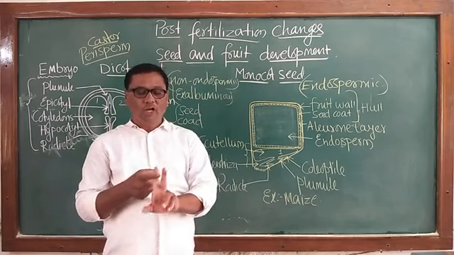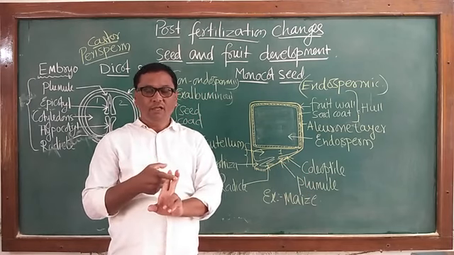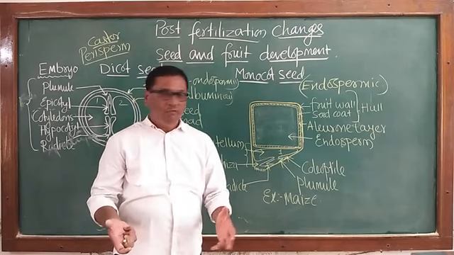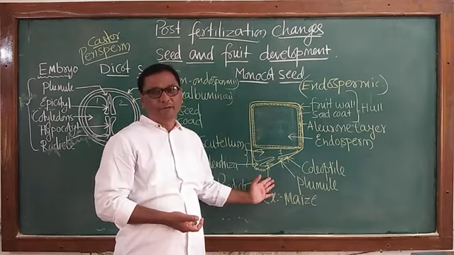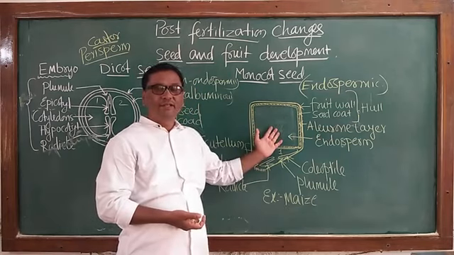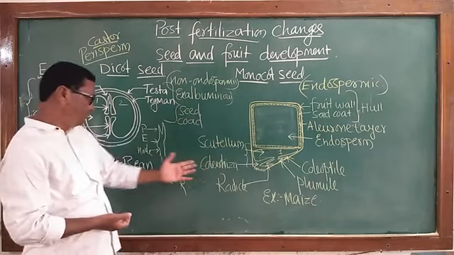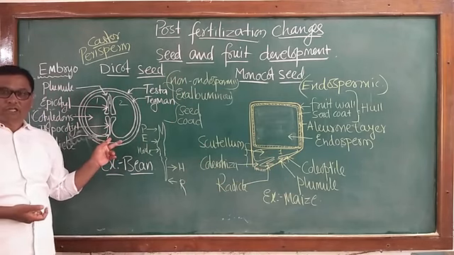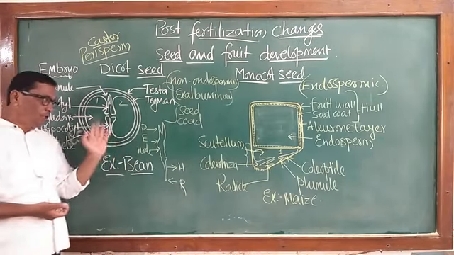Generally, coleorhiza and coleoptile, the protective coverings of the radicle and plumule, we study only in monocotyledonous seeds. But the same words, coleorhiza and coleoptile, we do not study in dicotyledons. They are not present here.